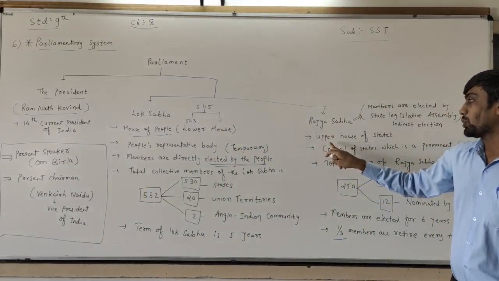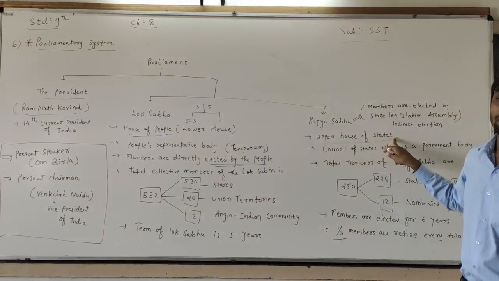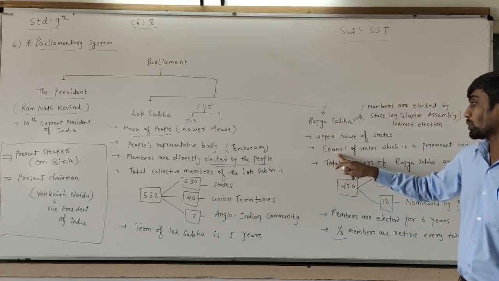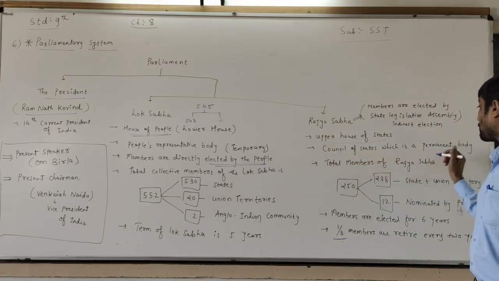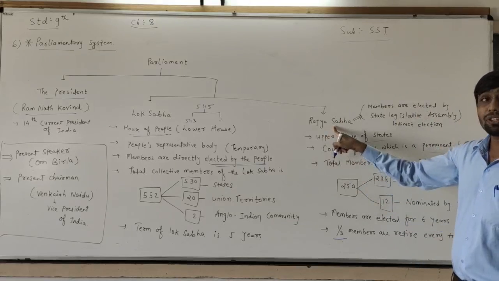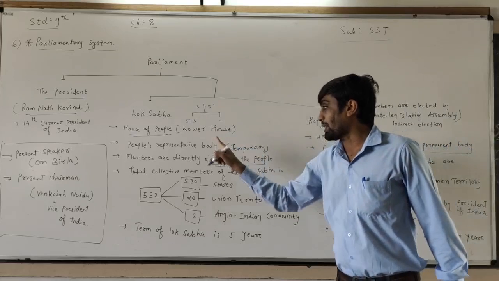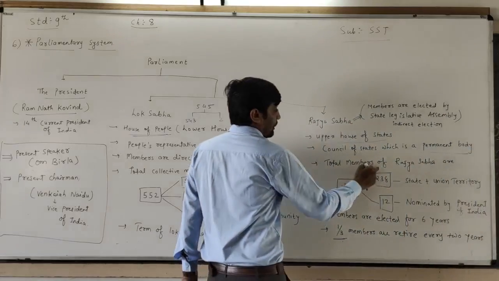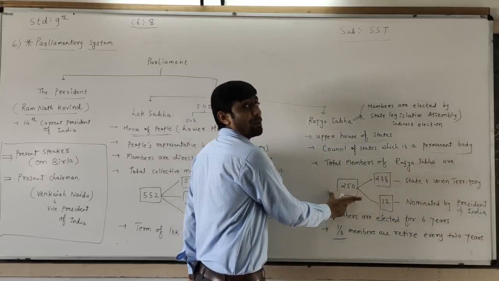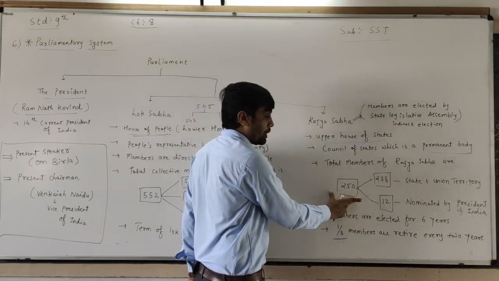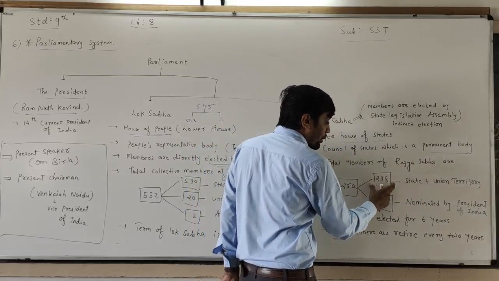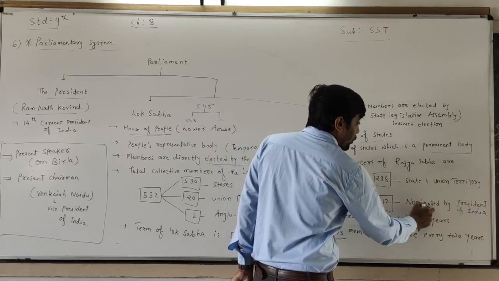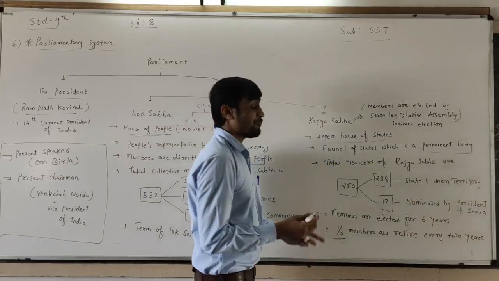Now the Rajya Sabha. The Rajya Sabha is known as the upper house and the council of the states, which is a permanent body. Dear children, the Rajya Sabha is the permanent body, while the Lok Sabha is the temporary body. The total membership of the Rajya Sabha is 250. Out of 250, 238 members are from the states plus Union Territories, and 12 members are nominated by the President of India.